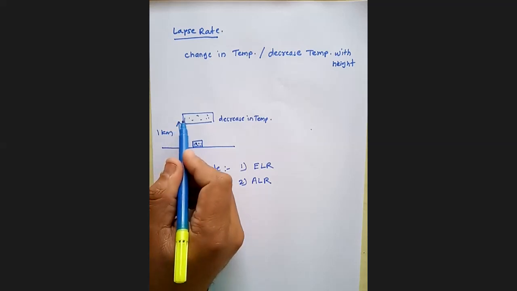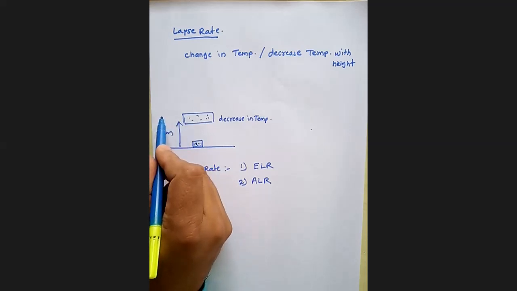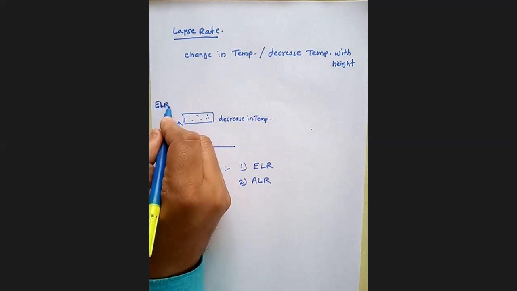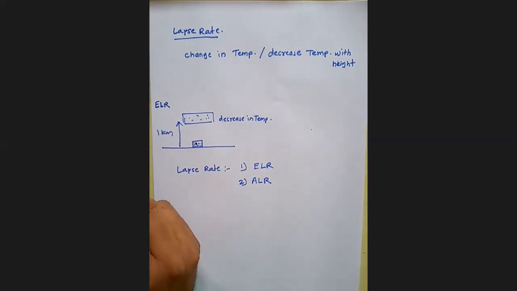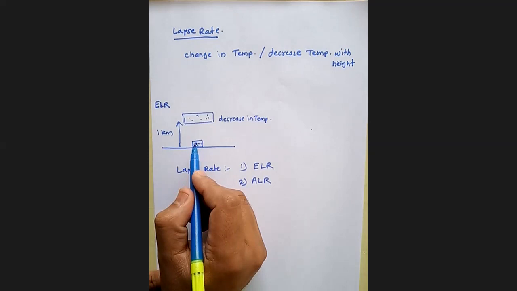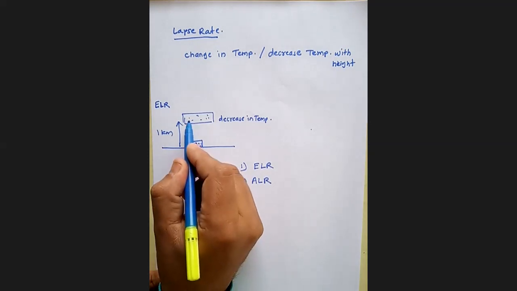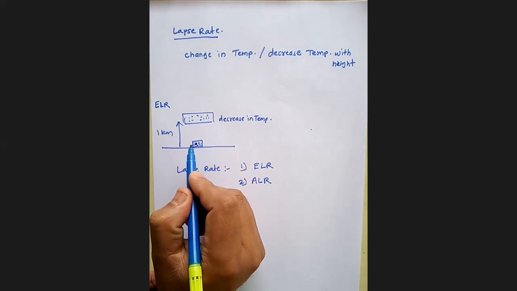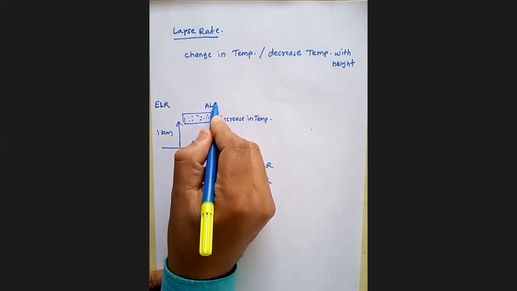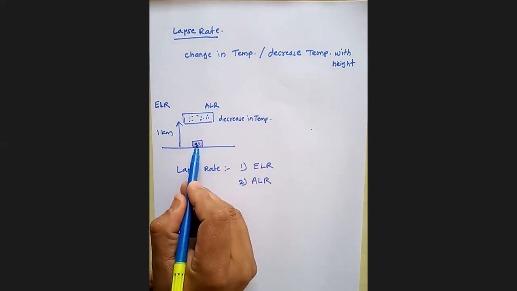When it occurs outside the air parcel, means in surrounding, means in environment, it is called environmental lapse rate. At the same time, when the lapse rate or decrease in temperature occurs inside the air parcel, this is called adiabatic lapse rate because this air parcel is an isolated adiabatic system.